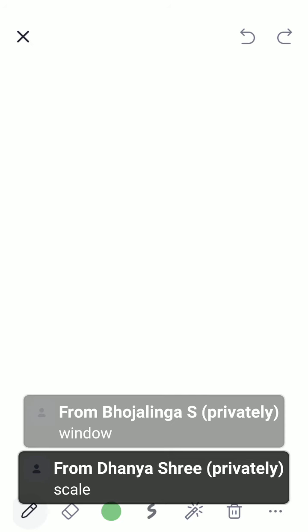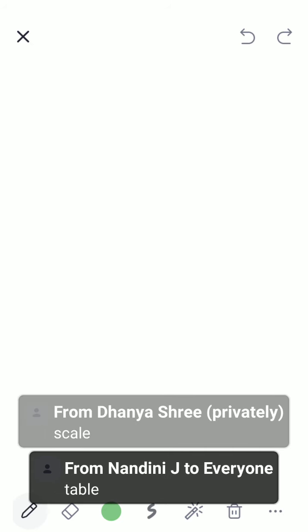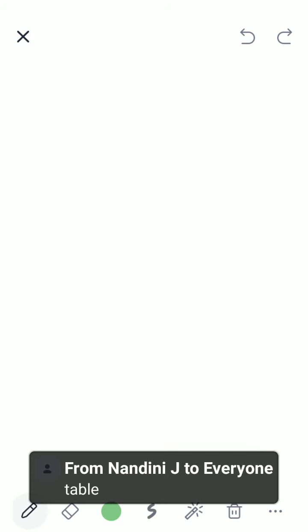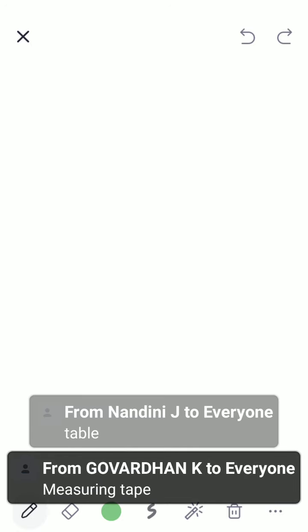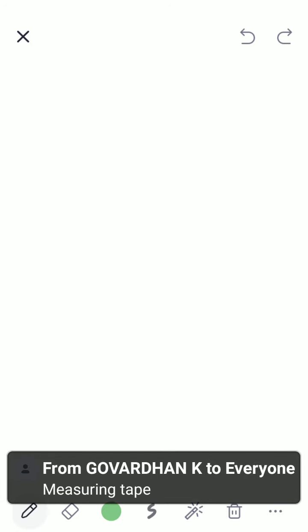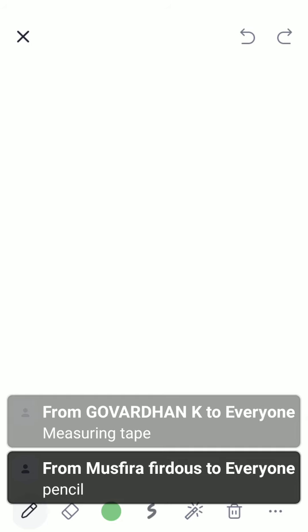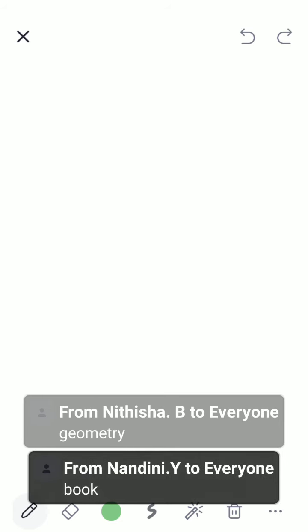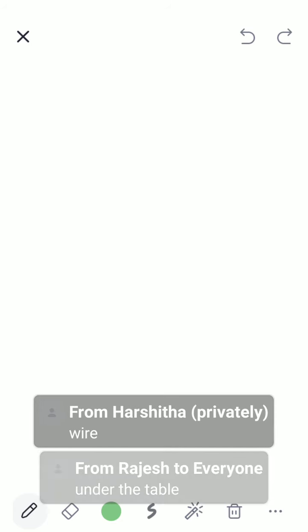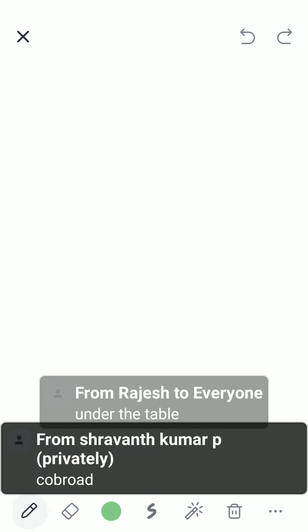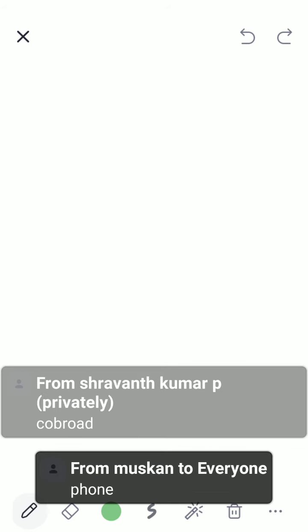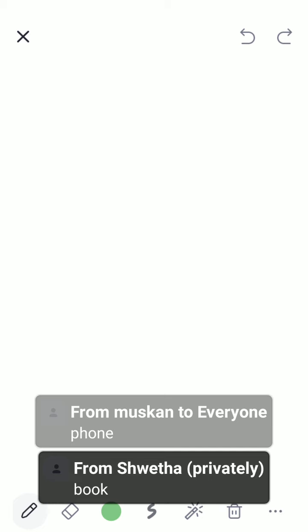Okay, Danyashri says scale, Boja says window, Nandini says table, Govardhan says measuring tape, Musfira says pencil, Nitisha geometry box, Harshita wire, cupboard, very good. Phone, very good. Excellent, children. Book, excellent.